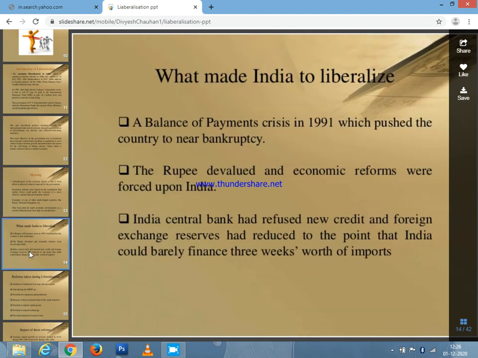Then, what made India liberalize? I am talking about our country; based upon your country, you can change. The balance of payment: the payment balance had pushed the country to near bankruptcy, the rupee value also changed, and the central bank refused new credit.